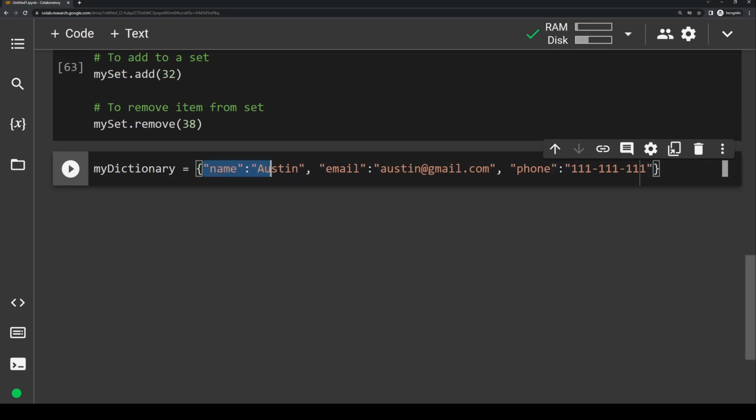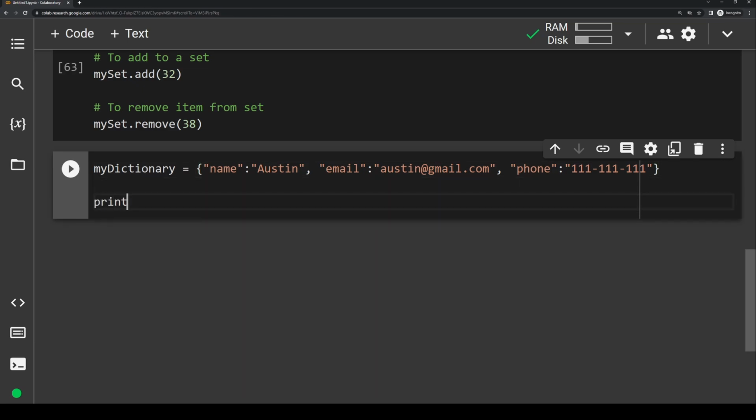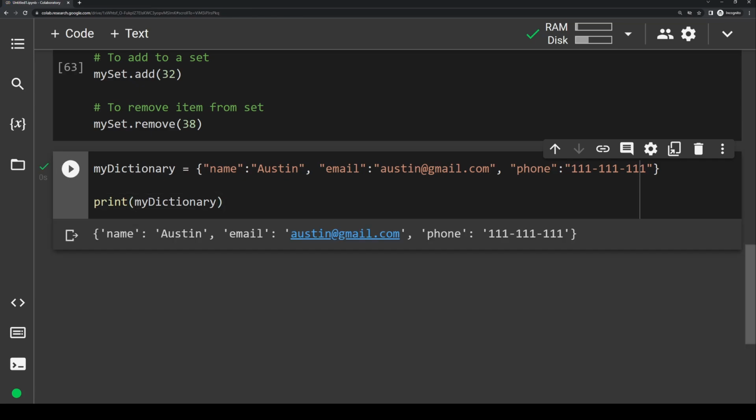So this dictionary has 3 key value pairs. The first one is this, with a key of name and a value of Austin. The next one is this, with a key of email and a value of this made up email address. And the last one is this, with a key of phone and a made up phone number. So same as the other collection sets, we can also print out the entire dictionary if we want to. So let's do a print statement, and let's do my dictionary. Let's run it, and you'll see it prints out the entire dictionary.